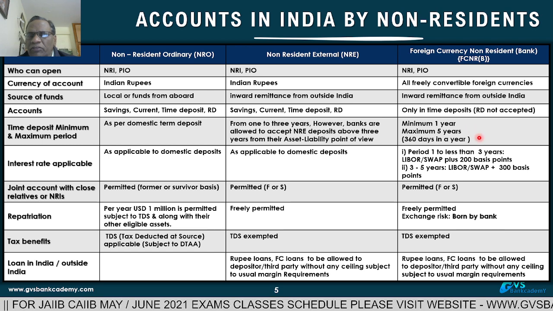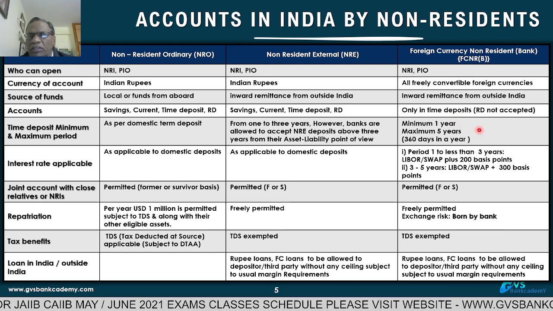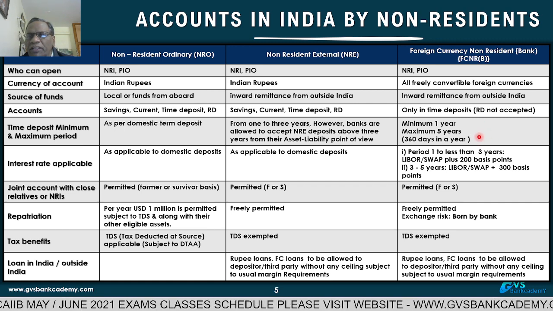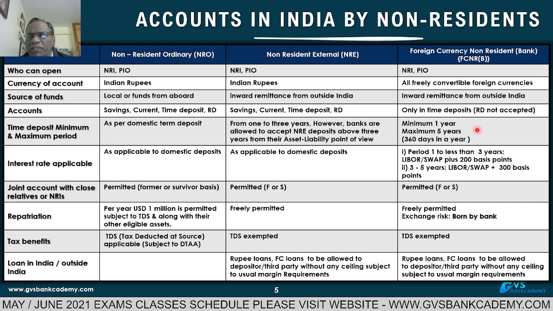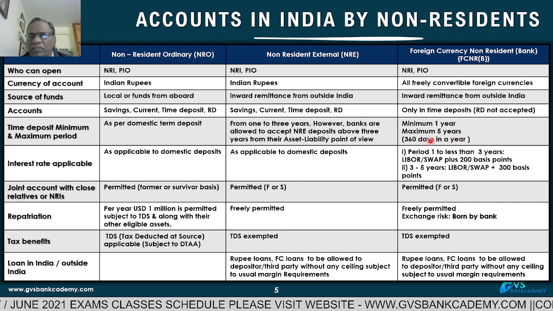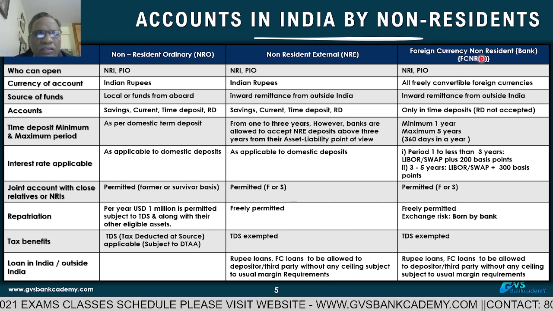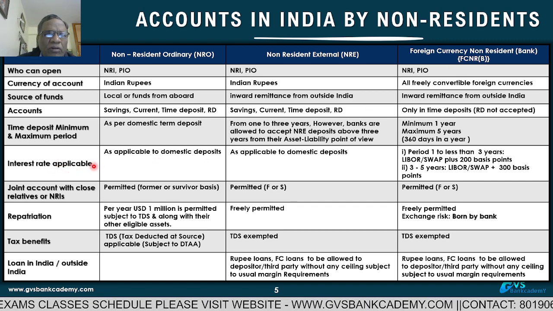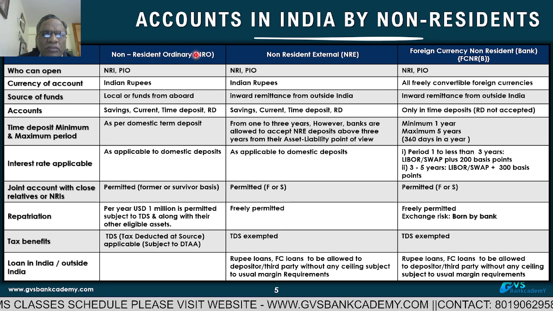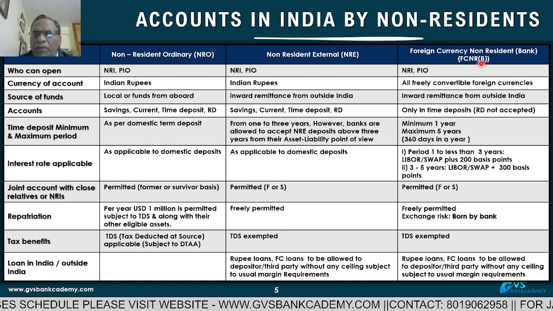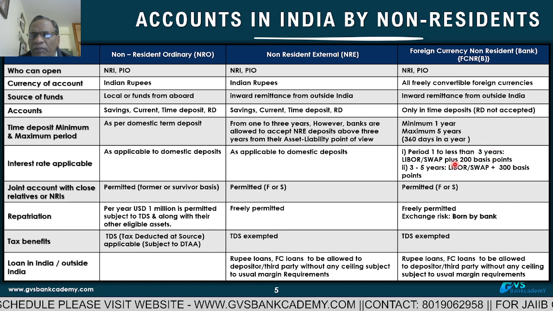And interest also in these fixed deposits, interest provision is made for each half year of 180 days. Half year means 180 days, year means 360 days. This is the basis for making provision in FCNRB accounts. Interest rate is as applicable to domestic deposits. This is also the same for NRE. But for FCNRB, these are the broad guidelines given. Period: 1 to less than 3 years fixed deposit is there.